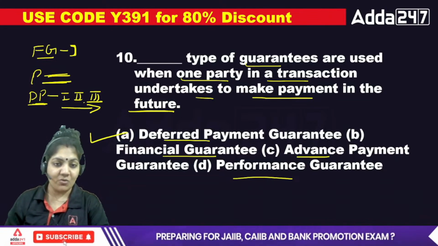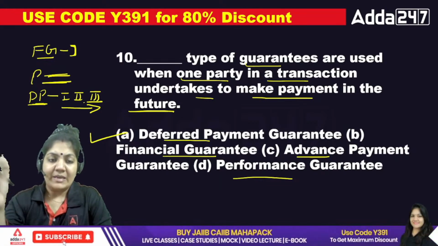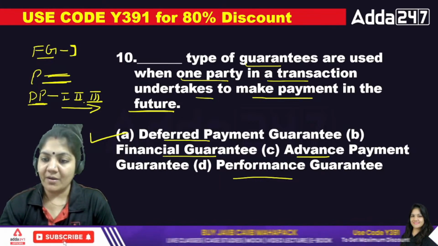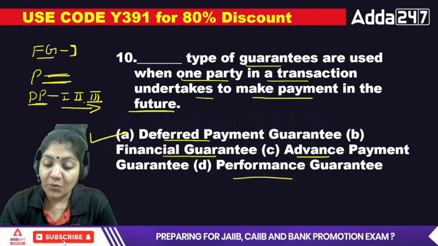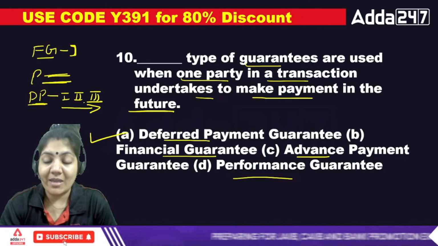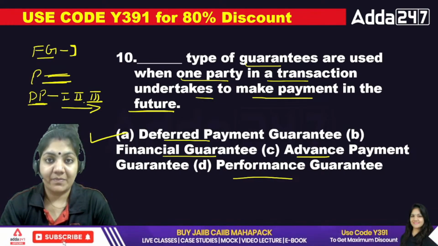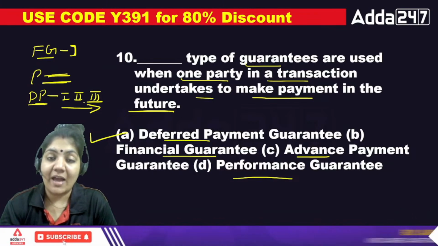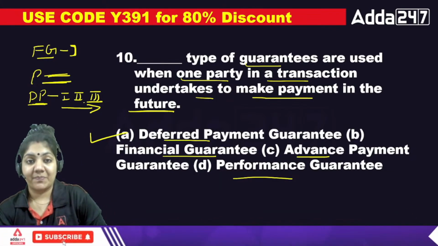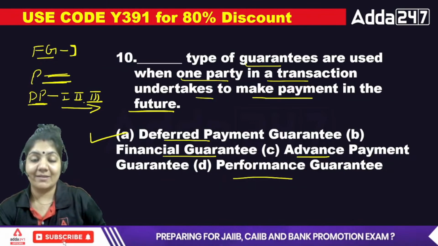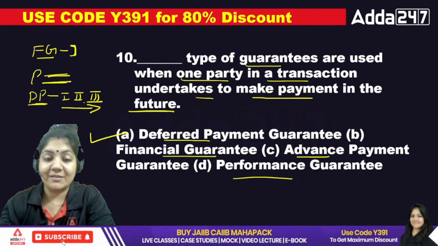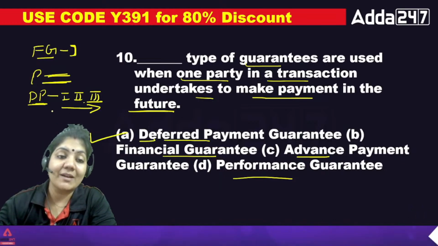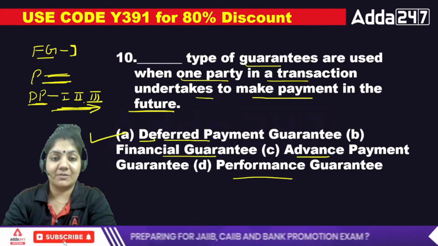In this question, many students ask that, ma'am, in the performance also the bank is giving guarantee, but in the performance class, the road, that is already making by the buyer. And in financial, they have to pay taxes. Just one example, that is the bank guarantee on the basis of the payment. So that's why the exact answer is deferred payment, because that is based on the future payment.